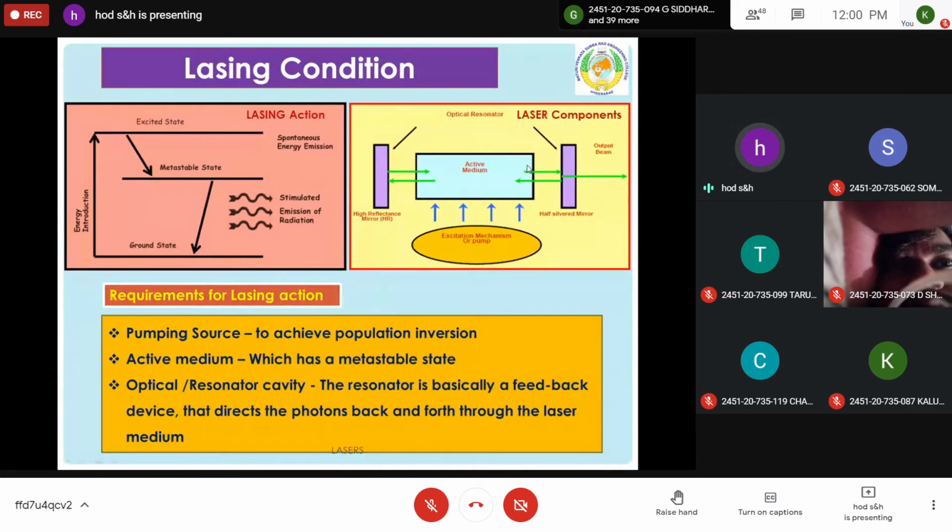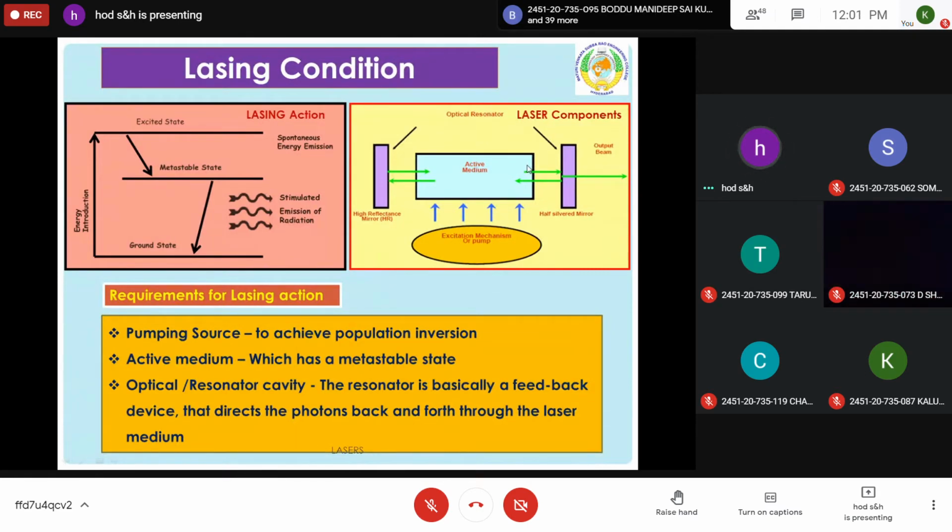Please take a screenshot of this. You have to draw these diagrams also, lasing condition or lasing action. Is it clear? Any doubt in this?